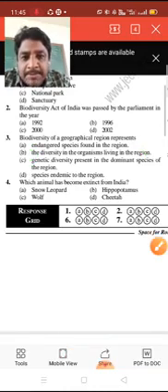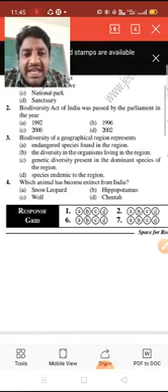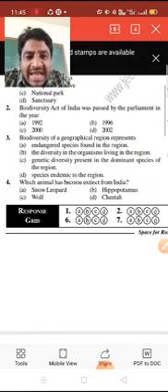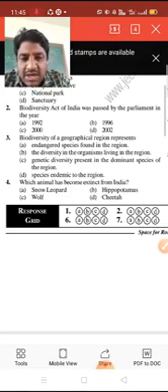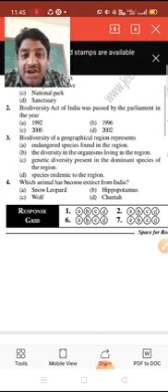Next, which animal has become extinct from India? Snow leopard, hippopotamus, wolf, or cheetah. The snow leopard is generally called a large cat.